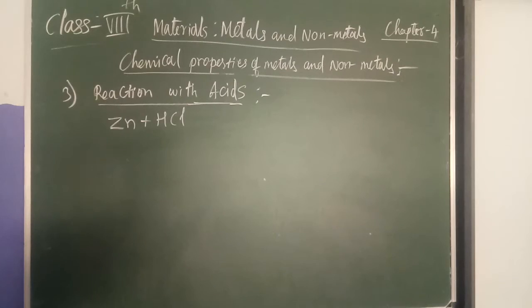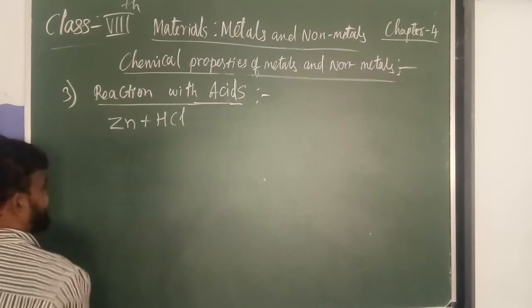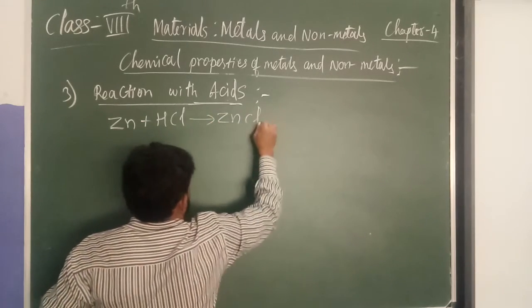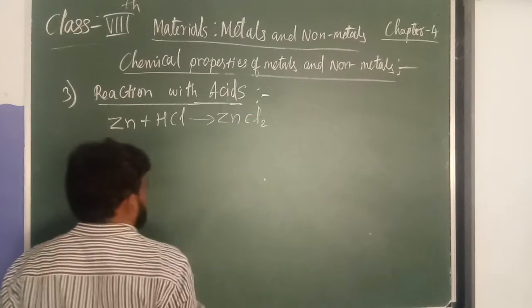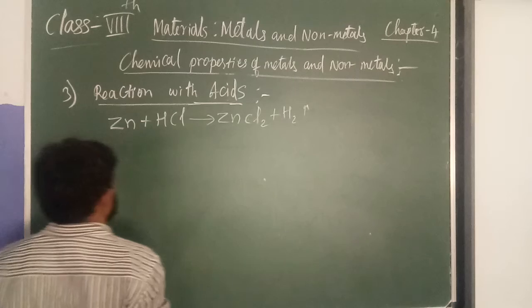This is an acid. Zinc plus HCl, what will it give? Zinc chloride, ZnCl2, will form, and hydrogen gas will be released.